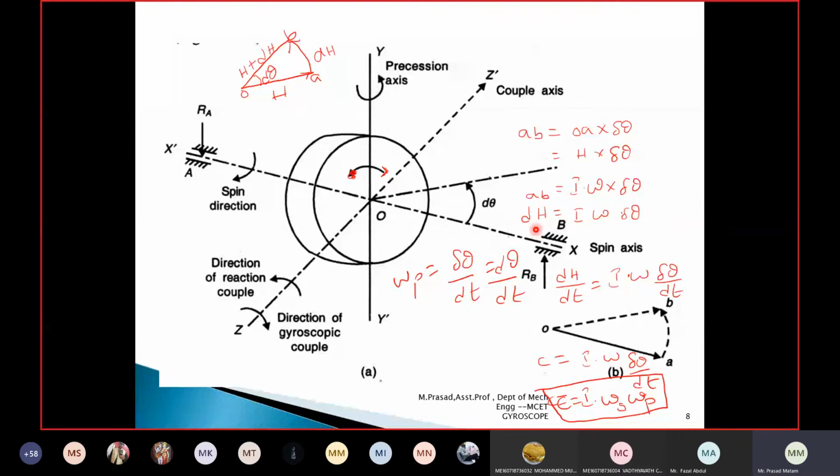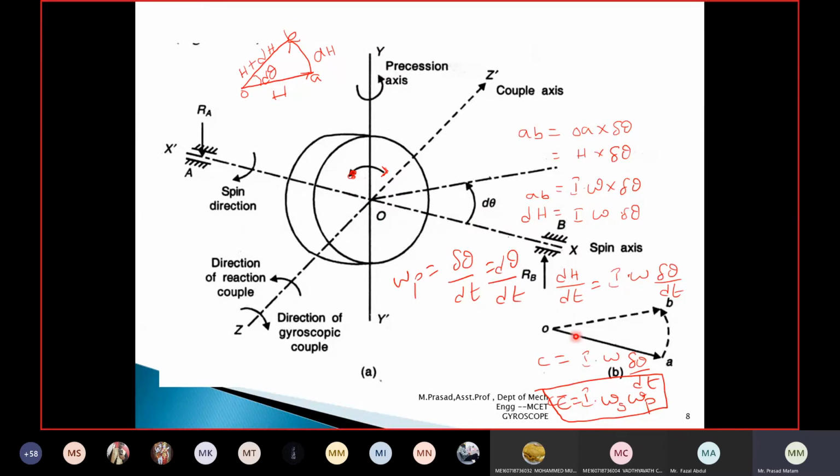Now I am differentiating this with respect to time. dh by dt is equal to I omega into d theta by dt. The change in angle with respect to time is called the precession velocity. So this vector is changing the angle towards the y-axis direction, which is the precession axis. That is why I write omega p, which equals d theta by dt.